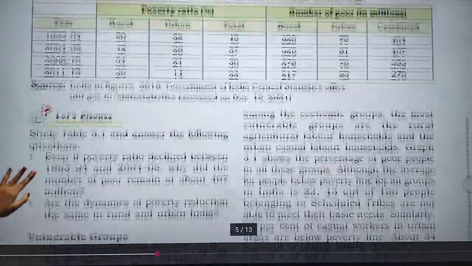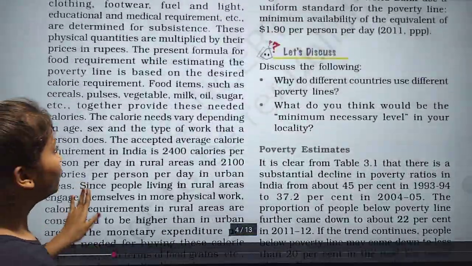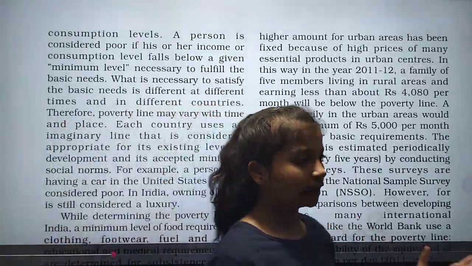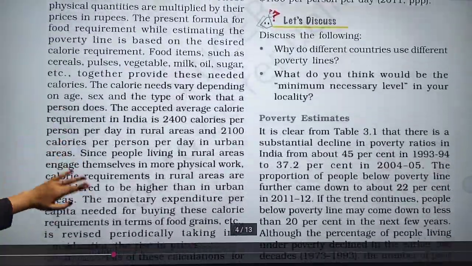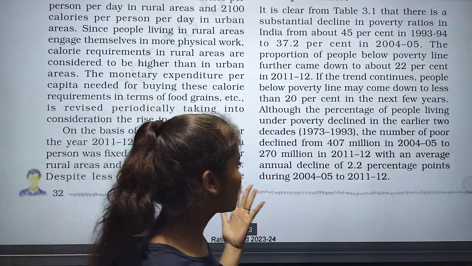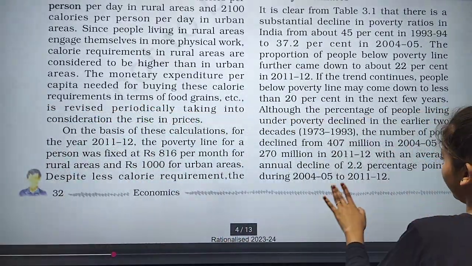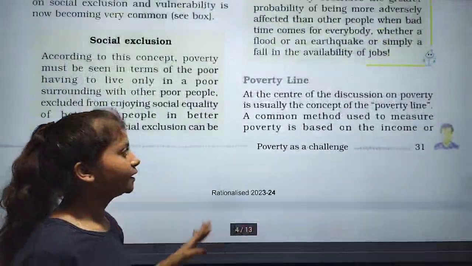Now the next topic is vulnerable groups. I hope you understand what the poverty line is and what the poverty estimates are up to 2011 to 12. So I think you understand the whole video.